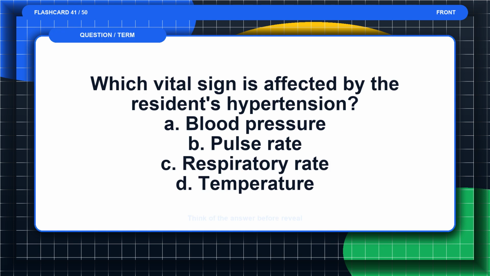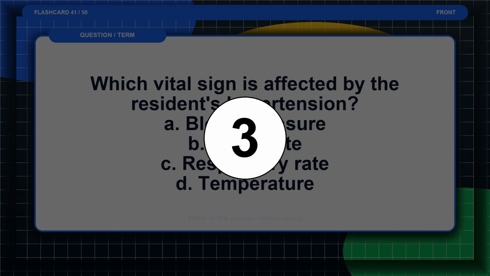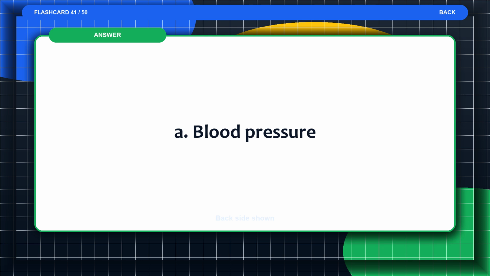Flashcard 41. Which vital sign is affected by the resident's hypertension? A. Blood pressure. B. Pulse rate. C. Respiratory rate. D. Temperature. Think of the answer before the reveal. The answer is A. Blood pressure.